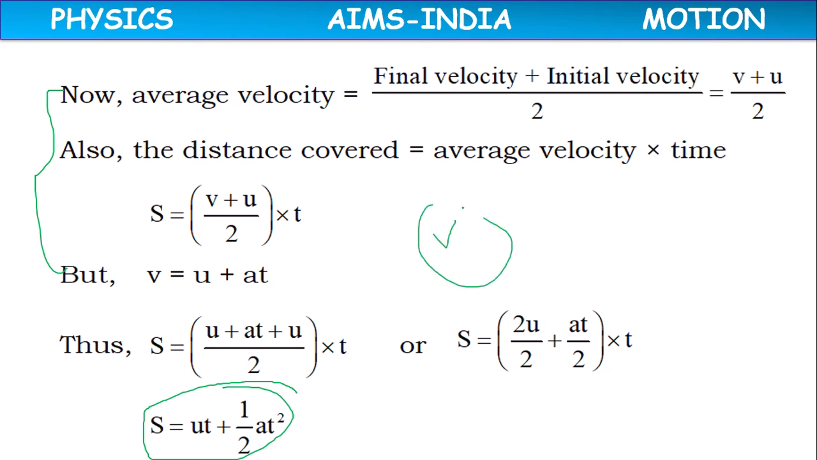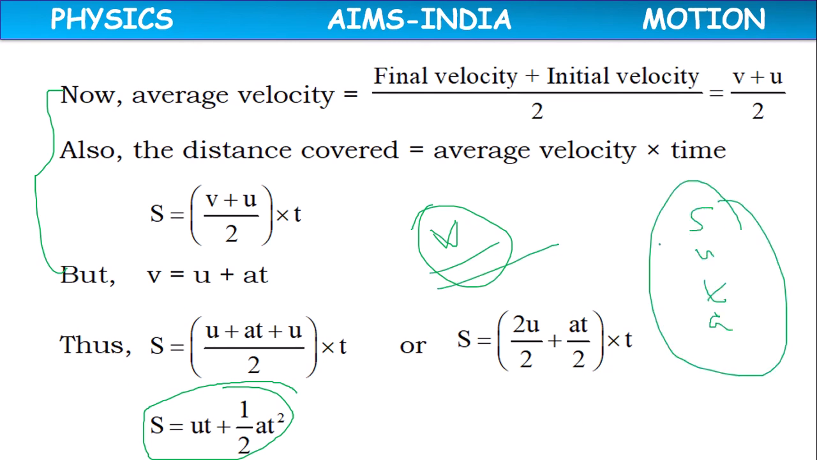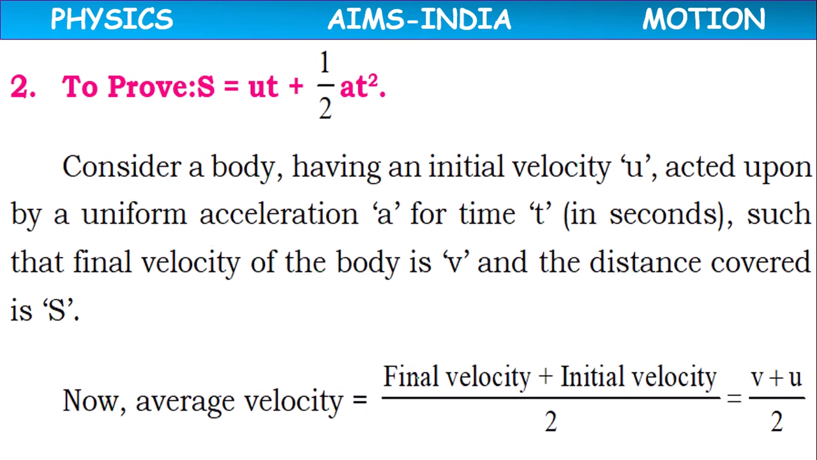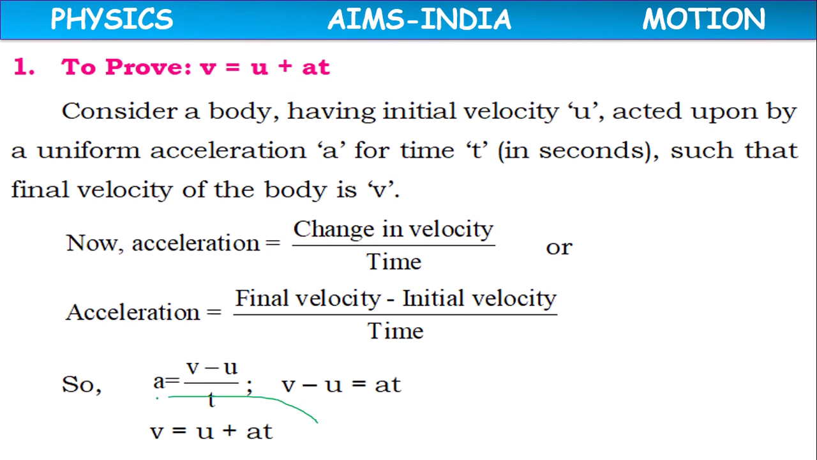In the absence of v, because there is no v here, in the absence of final velocity, the relation between s, u, t and a is given by four quantities: s equals ut plus half at square. The first equation, v equals u plus at, is used in the absence of s.